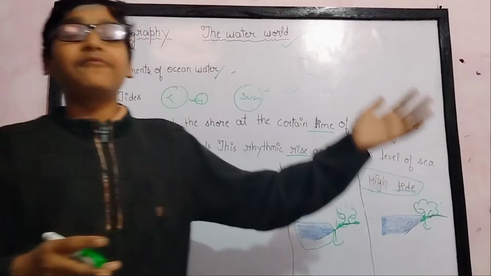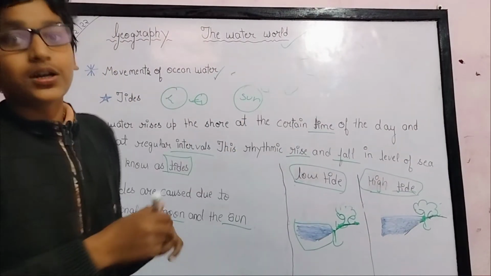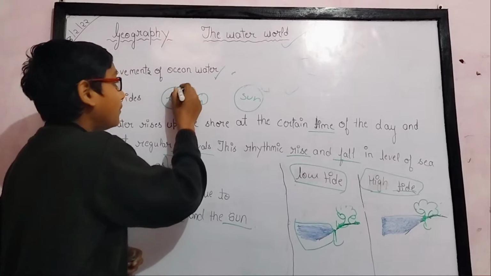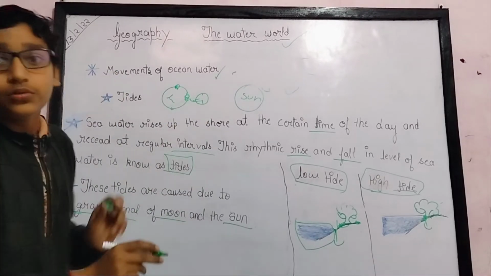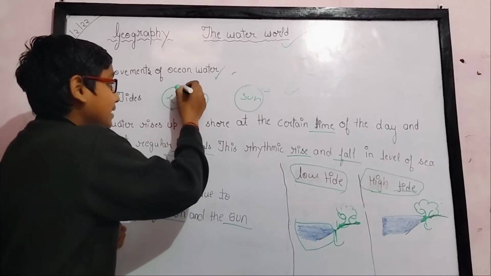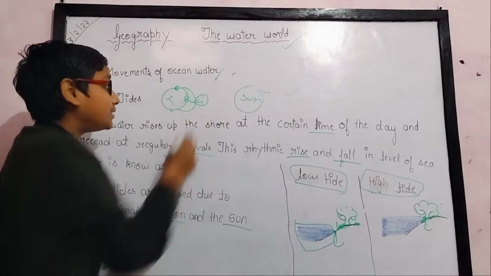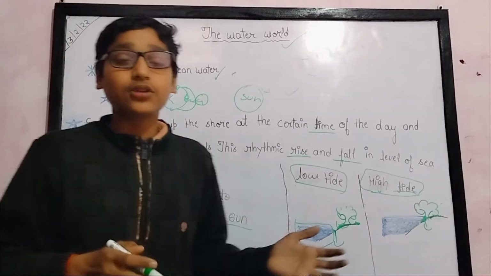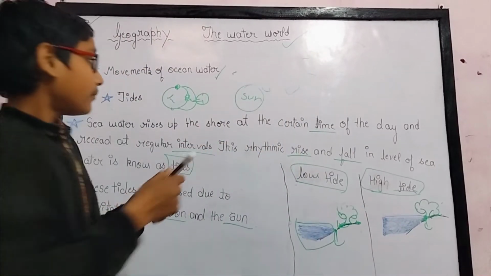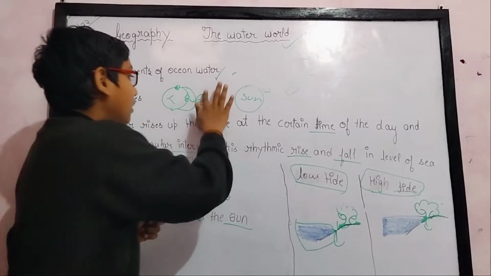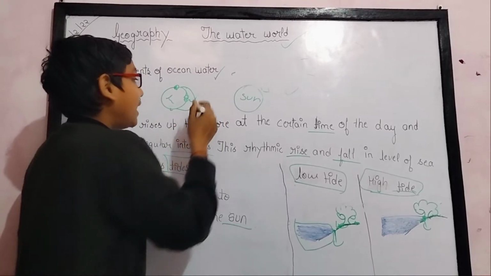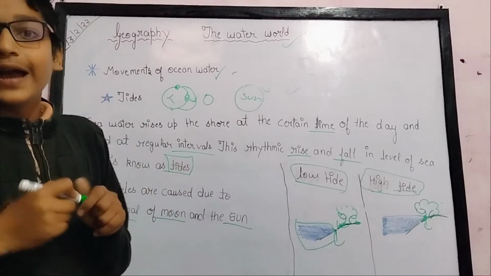So the water from the earth bulges, and from the north pole and south pole, the water facing towards the moon forms a bulge-like system. This is called high tide and low tide. High tide happens when the moon's gravitational force pulls the earth.